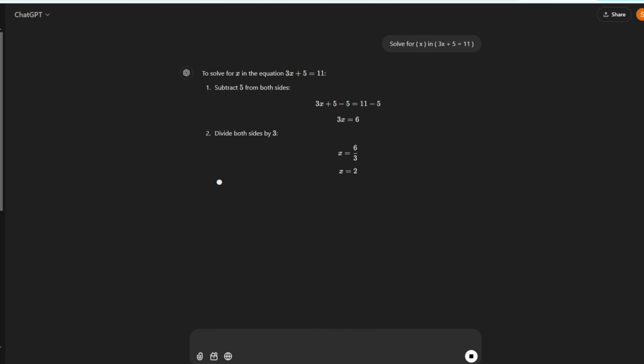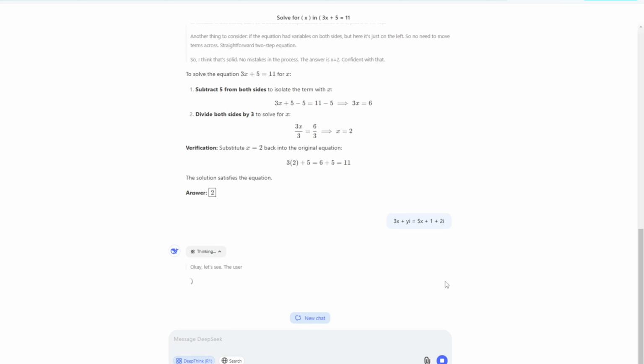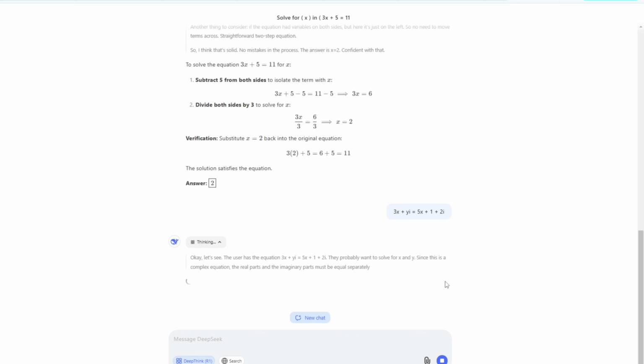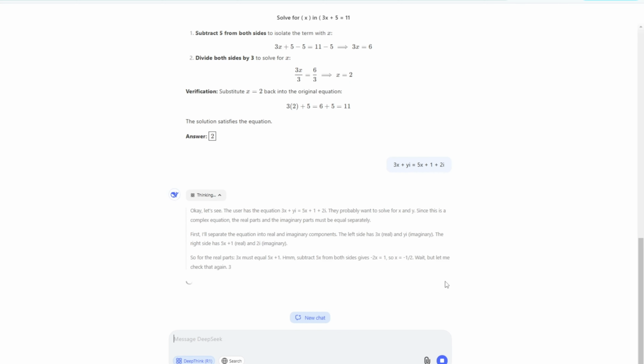Okay, that's quite a bit faster. As you can see, the difference between ChatGPT and DeepSeek is that you can clearly see the reasoning, and also see that the open source is quite open. DeepSeek has openly discussed with itself, and I can hear what's happening. Now let's try another equation, a little bit harder this time.